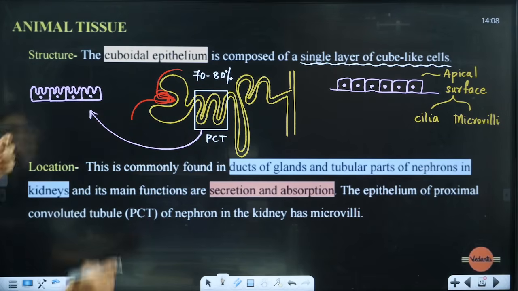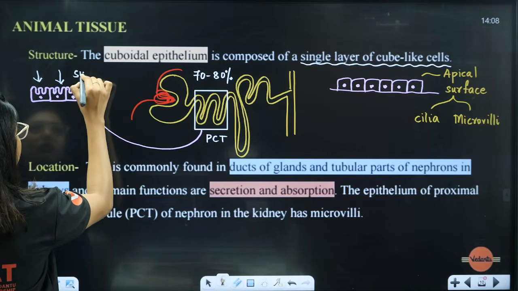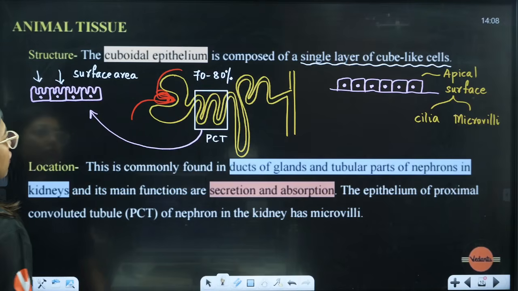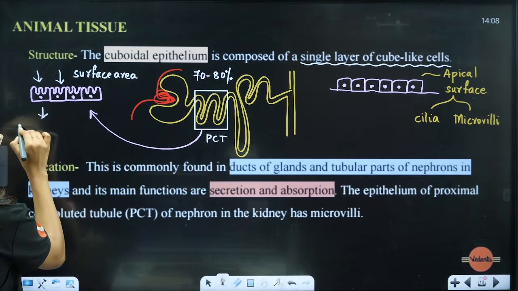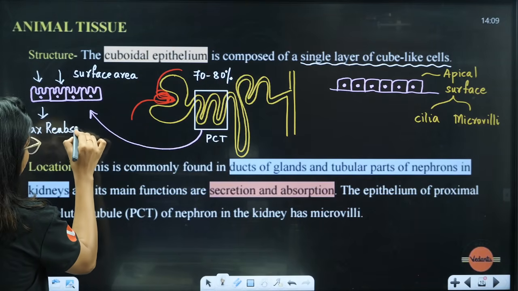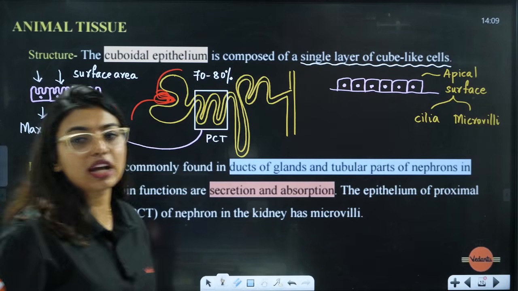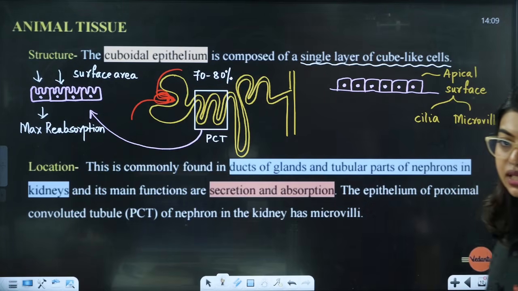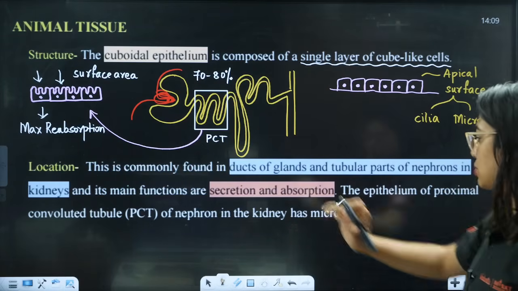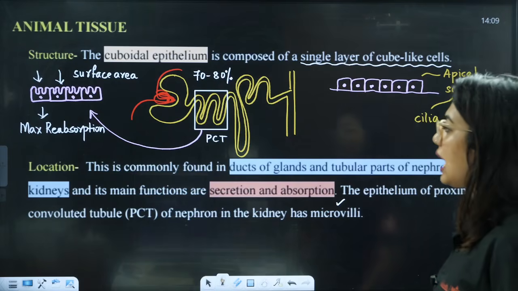So if I increase the surface area, then I can do maximum reabsorption. That is the plan of keeping this cuboidal epithelium here. Clear? Why cuboidal epithelium here? Because we have to do maximal reabsorption in the PCT. Now students, see here, its main function is secretion and absorption. Absorption is already done. The epithelium of the proximal convoluted tubule of the nephron in the kidney has microvilli.